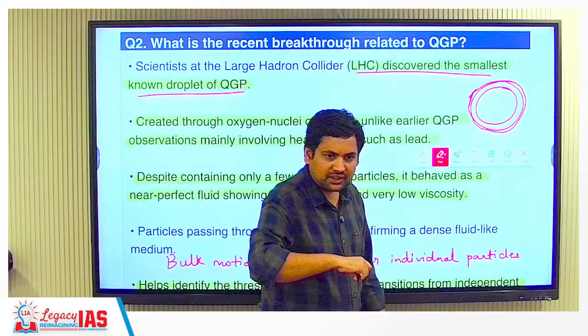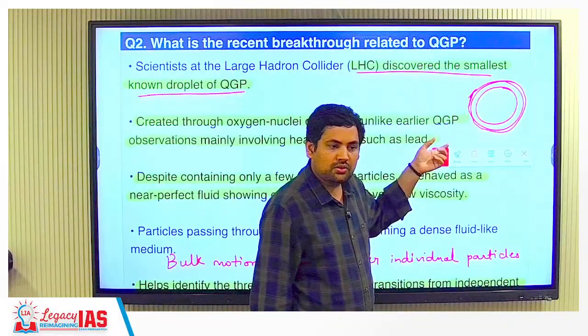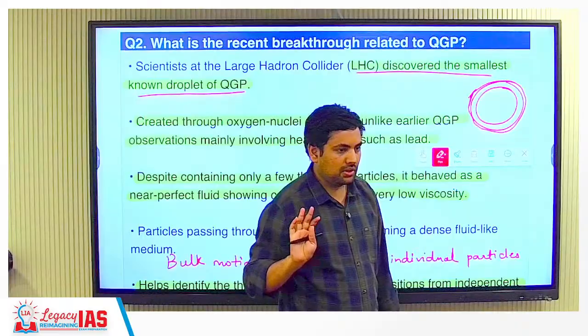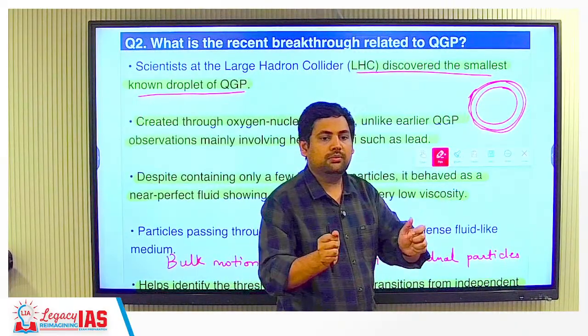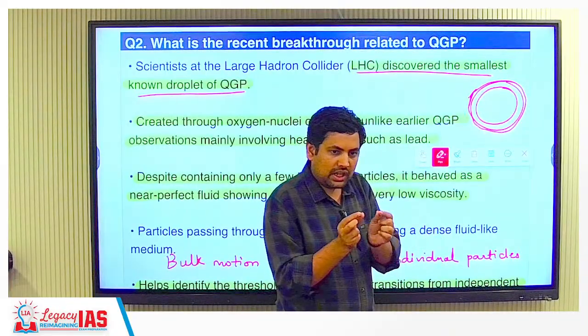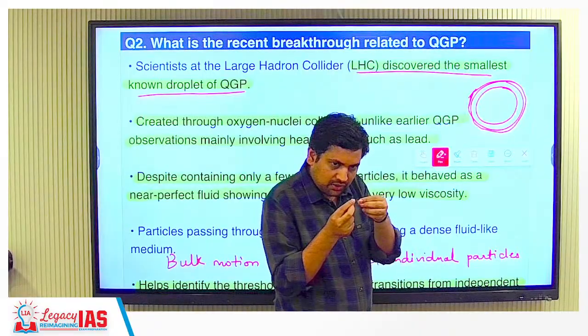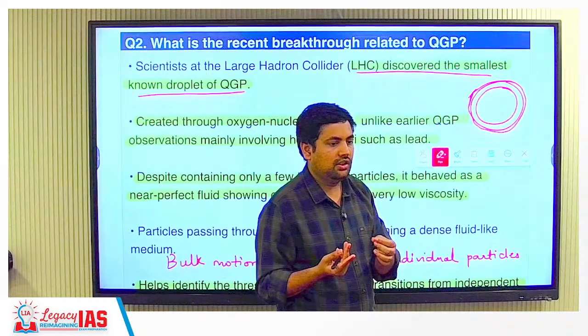So because of magnets, they start moving very quickly round and round, so much so that they almost reach the speed of light, that is 3 into 10 to the power 8 meters per second. Then they take two particles in opposite directions and try to collide them. If they collide them at such high speeds, then the particles that were making it would interact and give rise to something different.